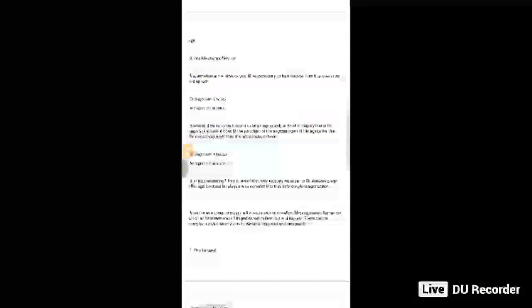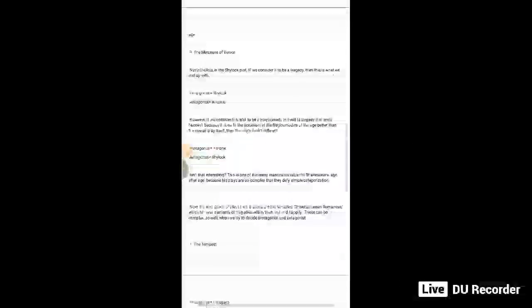Here we have The Merchant of Venice. Nevertheless, in the Shylock plot in The Merchant of Venice, if we consider it to be a tragedy, then this is what we end up with. Here the protagonist is Shylock and the antagonist is Antonio. So it is asked in several exams and people are confused.